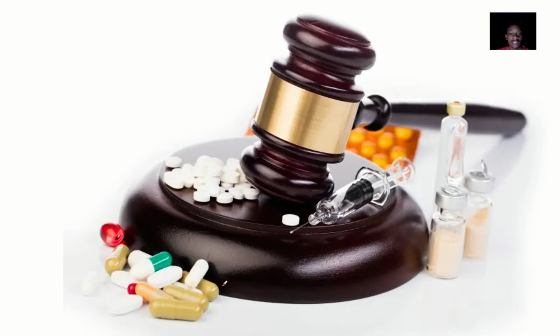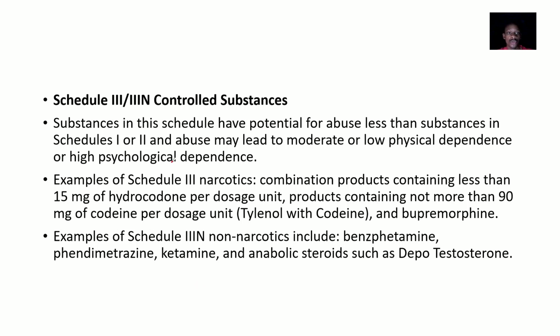This is just a picture for illustration. You can see the law stuff there to tell you that these drugs are under law control. Going on to Schedule 3 and Schedule 3N, substances in this schedule have a potential for abuse less than substances in Schedule 1 or 2. Abuse may lead to moderate or low physical dependence, or high psychological dependence, but the physical dependence is basically low.